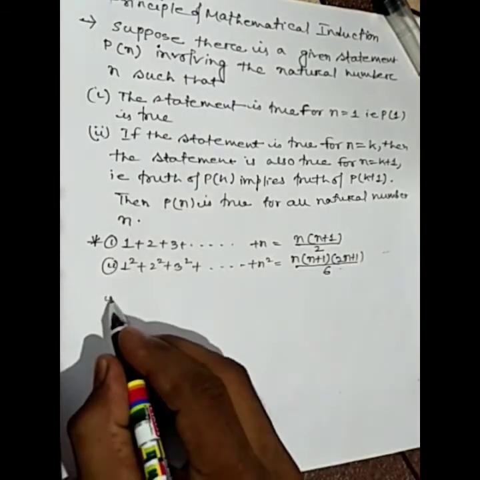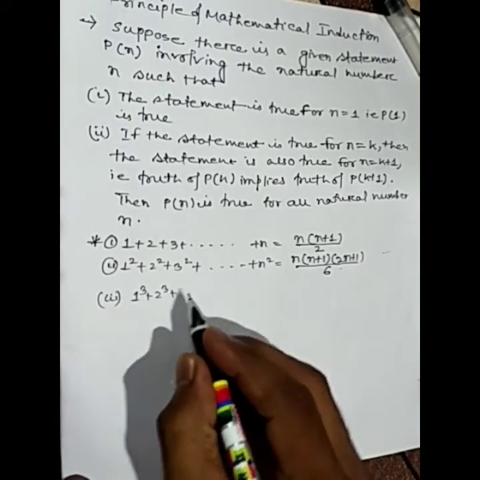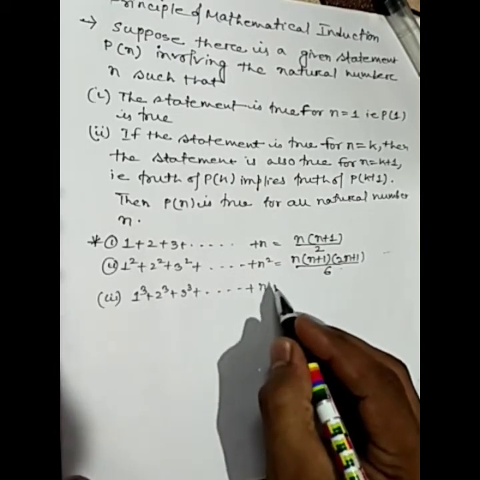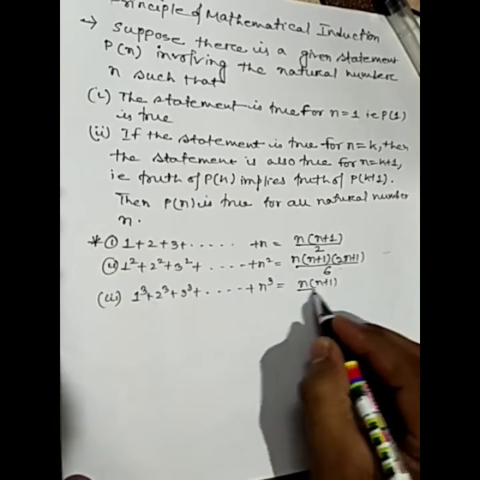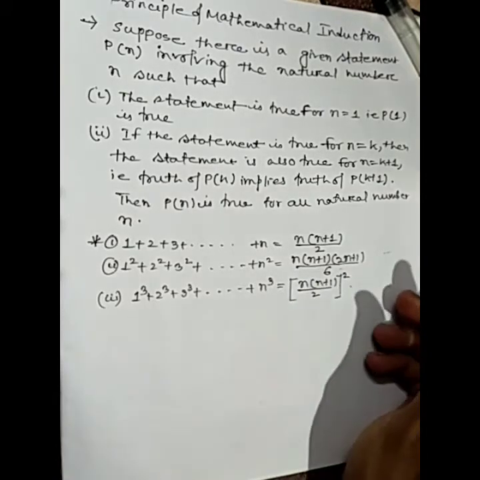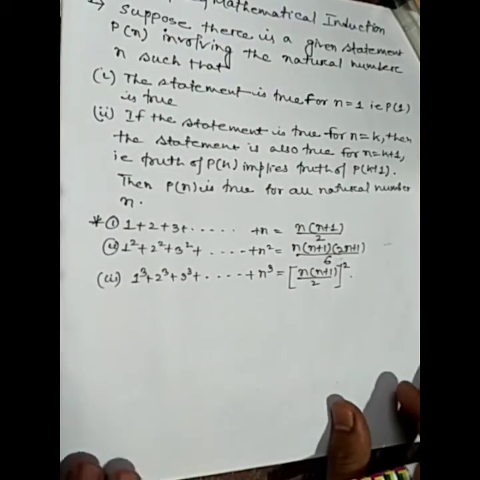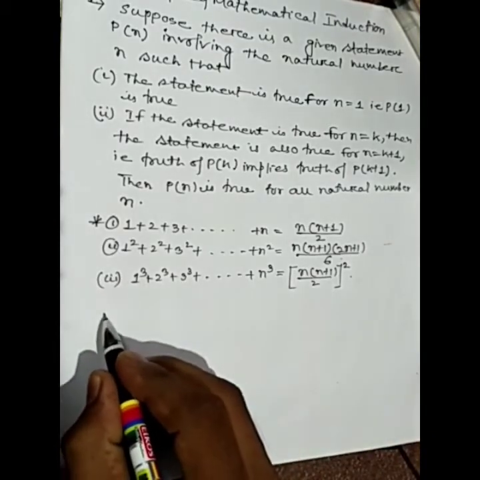And the third formula is 1 cube plus 2 cube plus 3 cube plus ... up to n cube equal n into n plus 1 divided by 2 whole square. So you must remember all these three. Okay, so we'll prove the first one.